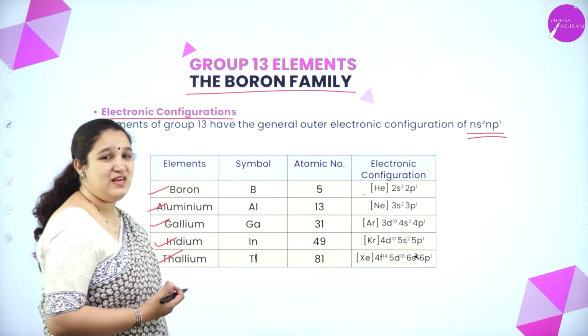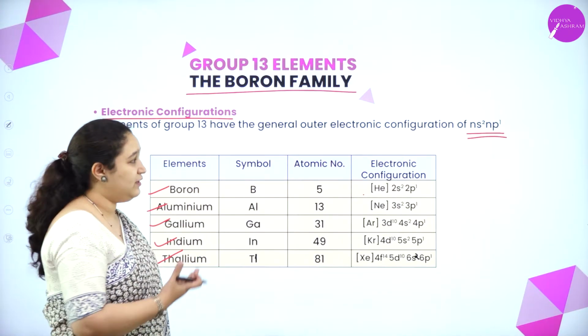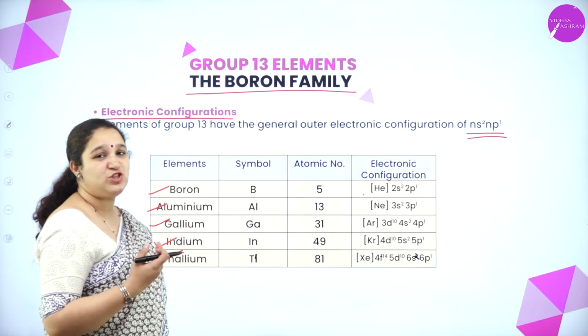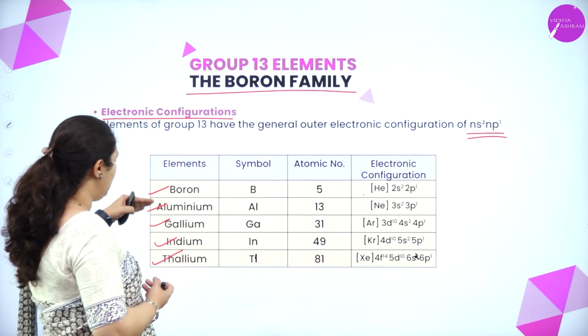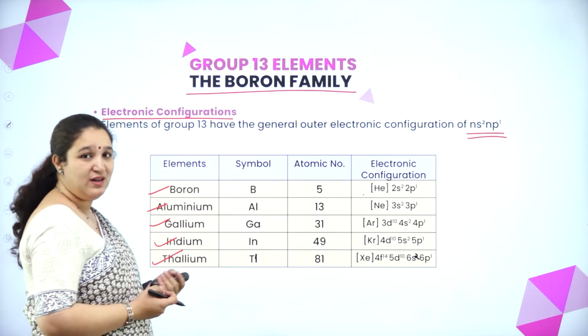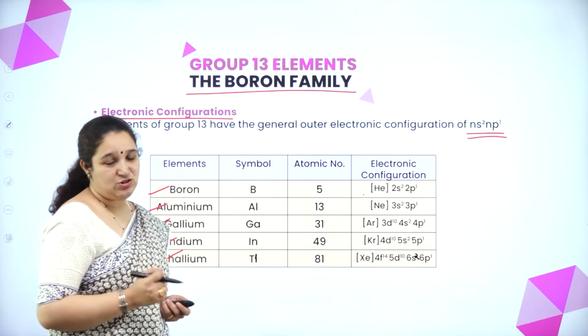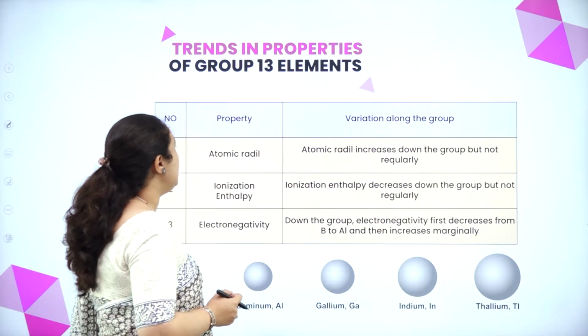Okay, so it's very easy to write the electronic configuration. If you know the general electronic configuration, you just have to know which shell, and here it is 2, 3, 4, 5, 6, the n value goes on increasing. Okay, so that's about the electronic configuration. Next is the trends in